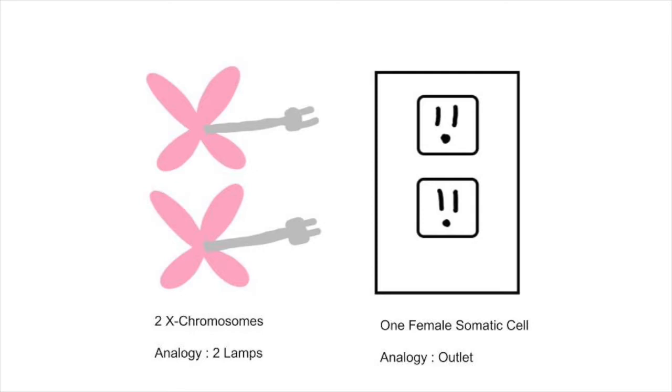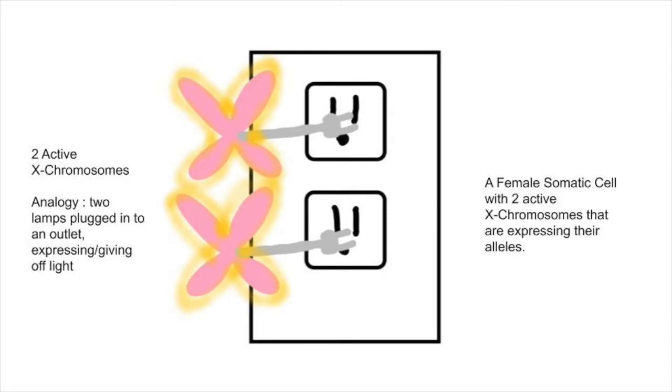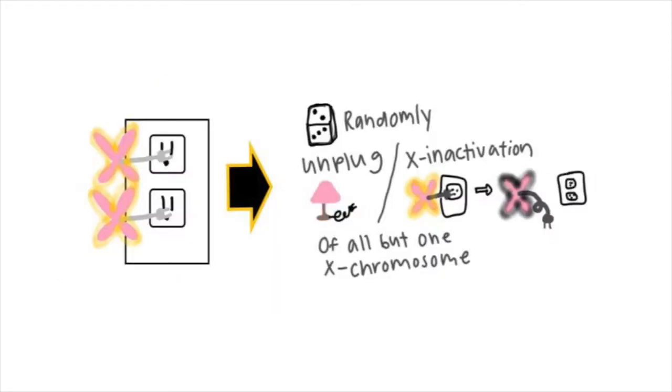I have created an analogy to help students better understand this topic. So the two X chromosomes will represent two lamps that plug into an outlet, where the outlet is a female somatic cell. With my analogy, we can see when the lamp or X chromosome is activated by depicting the yellow glow of light. If it were to be inactive, it would show as unplugged and will look dark. The Lyon hypothesis demonstrates the role of random X inactivation.